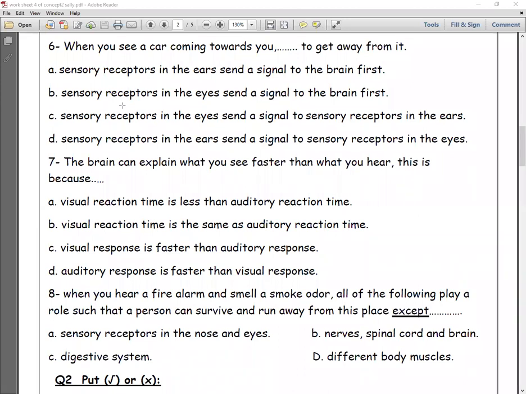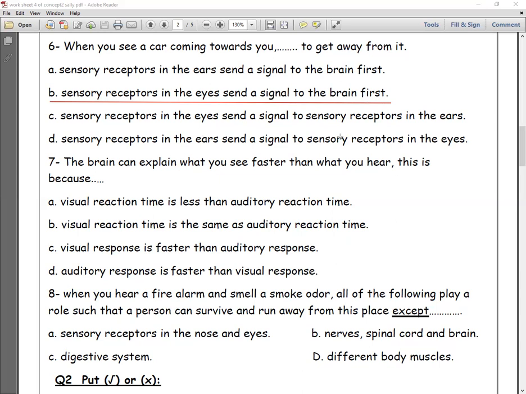Number 6, when you see a car coming towards you, what happens to get away from it? Sensory receptors in the ear send signals to the brain first? Sensory receptors in the eye send a signal to the brain. He said in the question, when you see a car, so the sensory receptors here will be our eyes, not our ears, because you don't hear the sound of the car.